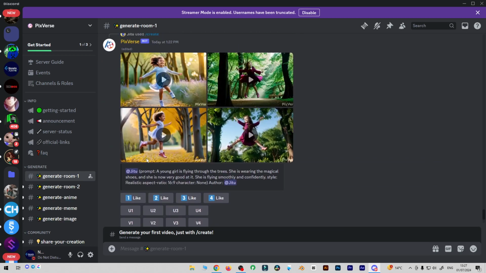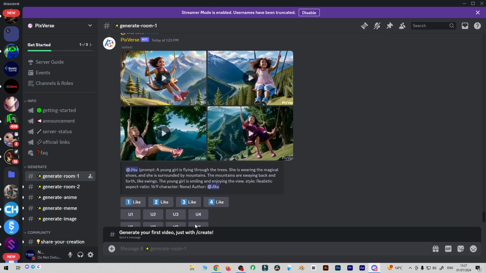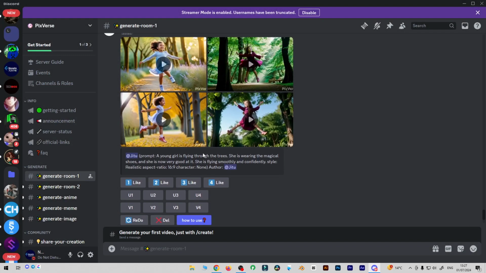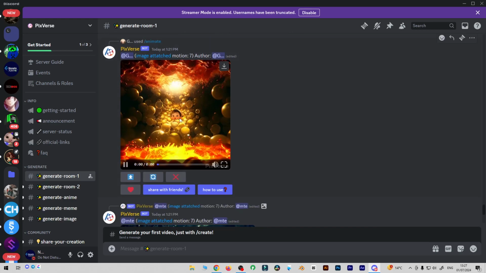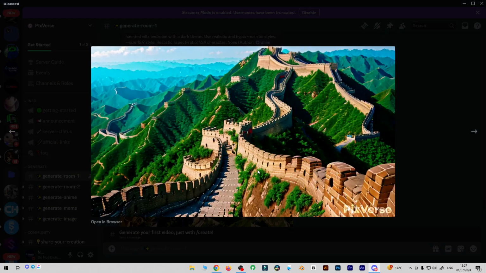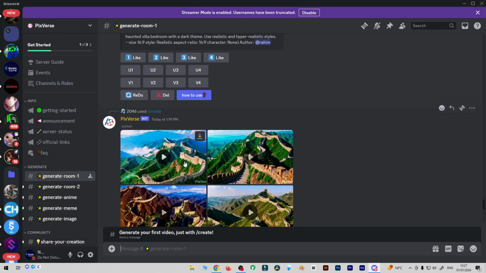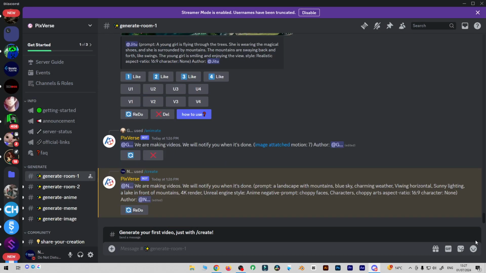You can check other works in the meantime. You can also put in your own creation, upload your files, and give some motions. You can see the result over there. This character is not working, that's why I told you not to use any kind of characters, because this looks a bit weird. This motion was basically created with the AI, but it doesn't look right to me. So you need to experiment a lot.